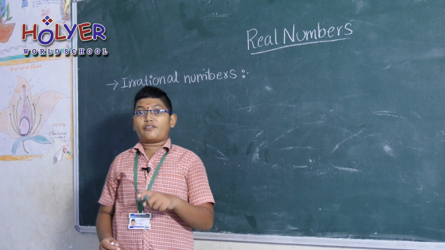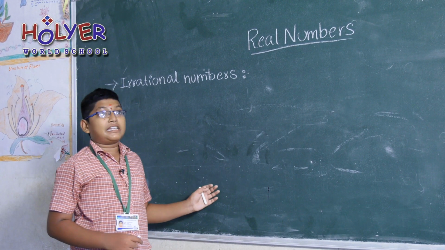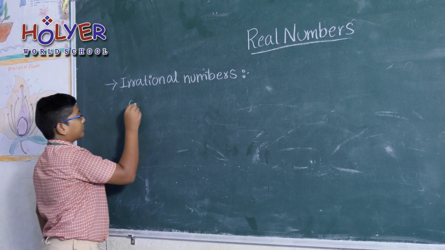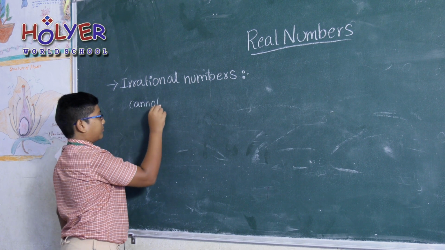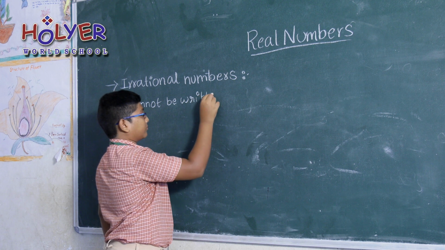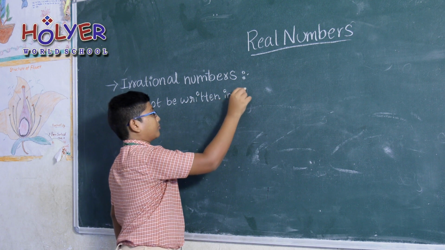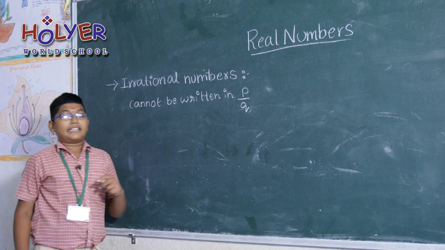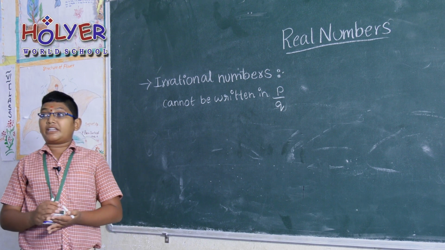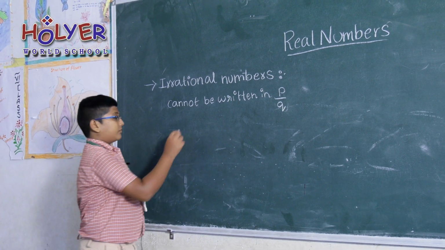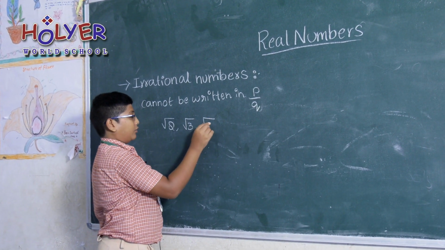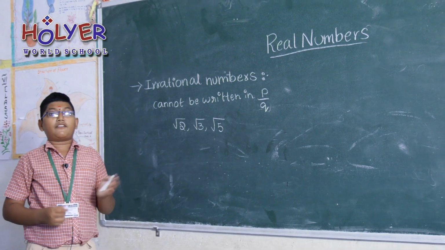Rational numbers can be written in the form of p by q, but irrational numbers cannot be written in the form of p by q. For example, root 2, root 3, root 5 cannot be written in the form of p by q.